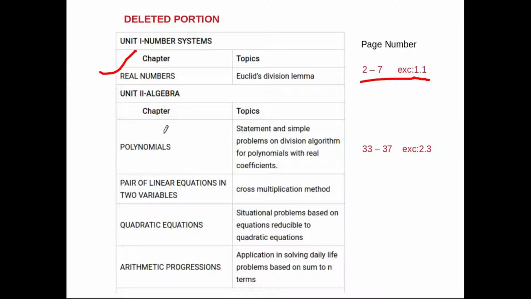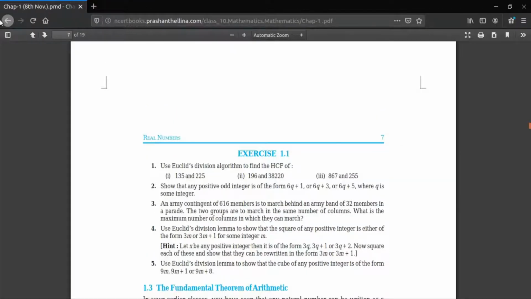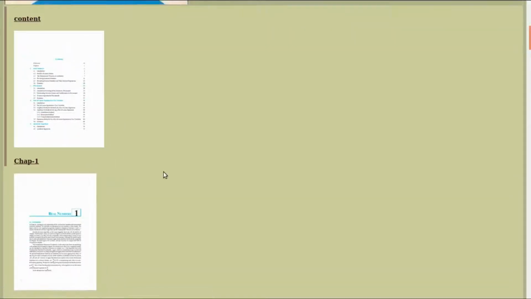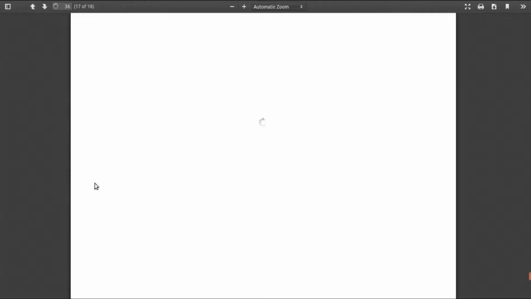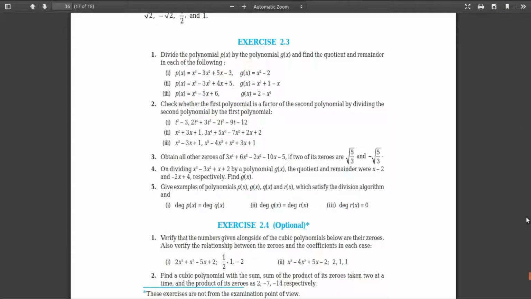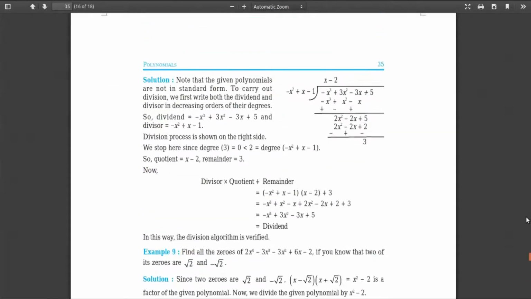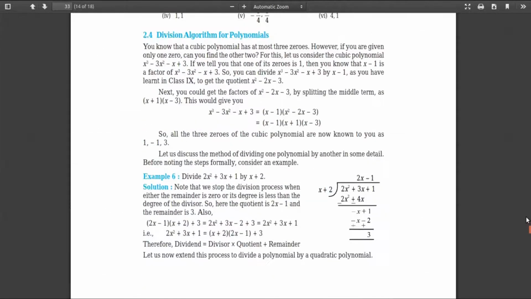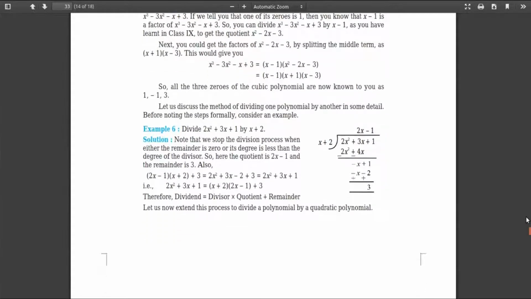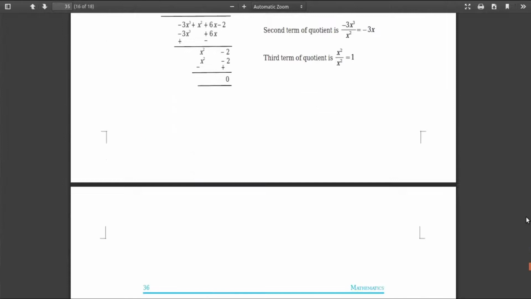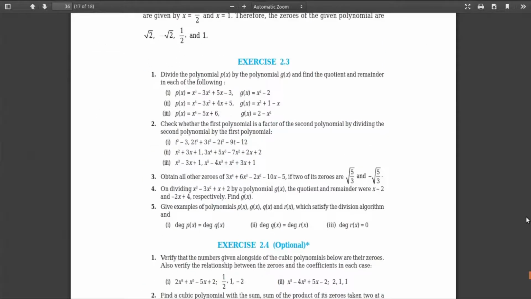So from the second chapter, that is polynomials, the statement and simple problems on division algorithm for polynomials with real numbers are removed. That includes page number 33 to 37. Let's see what is in 33 to 37. So from polynomials, this one, the division algorithm for polynomials, this whole thing is removed. And this includes the last exercise, that is 2.3. You won't get this on your board exams.